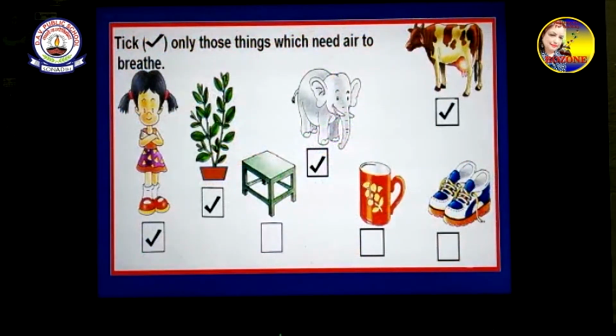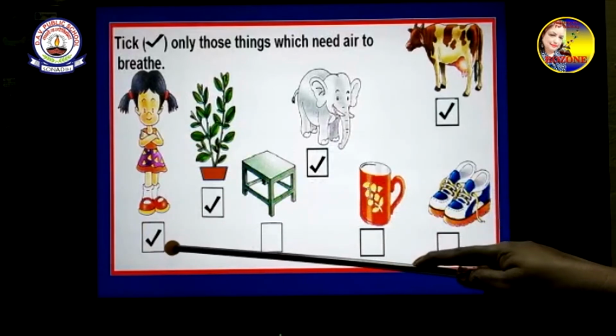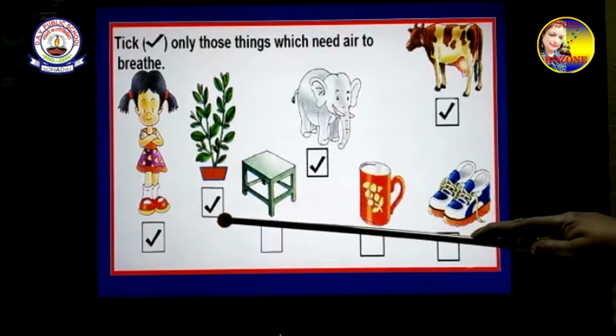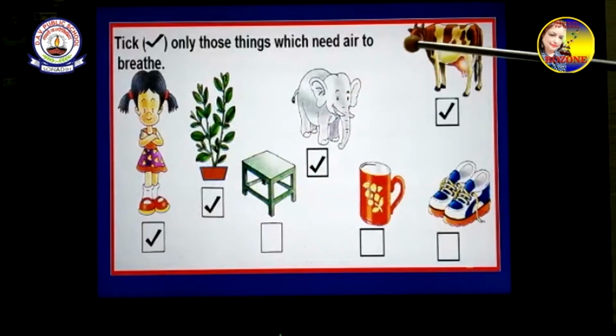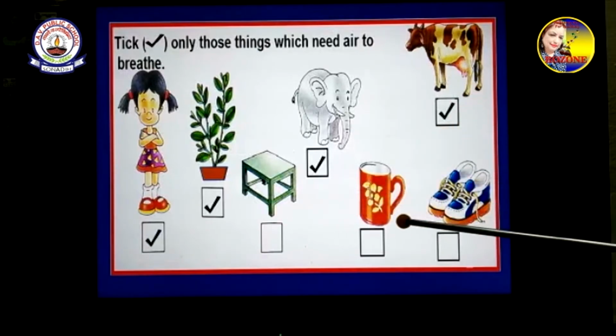Tick only those things which need air to breathe. So we have ticked. The girl needs air to breathe. The plant needs air to breathe. The elephant, the cow need air to breathe. But the stool, the mug, the shoes, they don't need air to breathe.